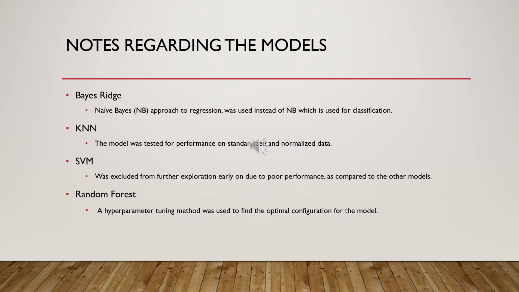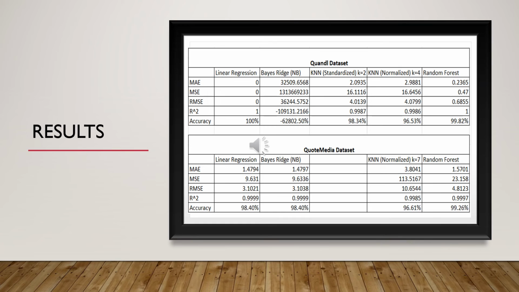For random forest, a hyperparameter tuning method was used to find the optimal configuration for the model. So here we have a table form of the results of the different models, and these are broken down by quote media data set and quantal data set. And we can see that we have the models in the columns and the different metrics in the rows. So if we're just looking at the quantal data set, we can see that the MSE and the RMSE are lower for the random forest, and it's the same thing in the quote media data set.